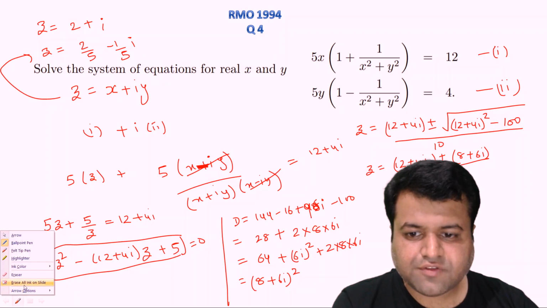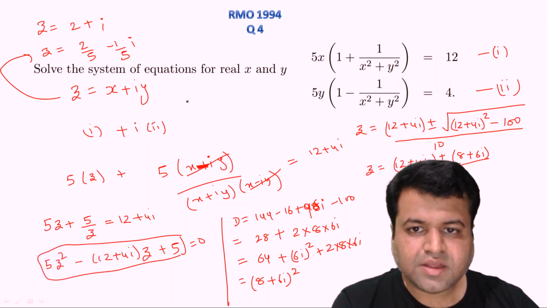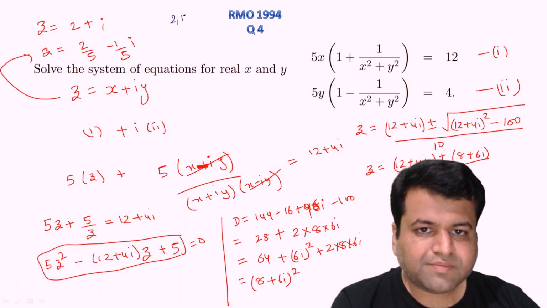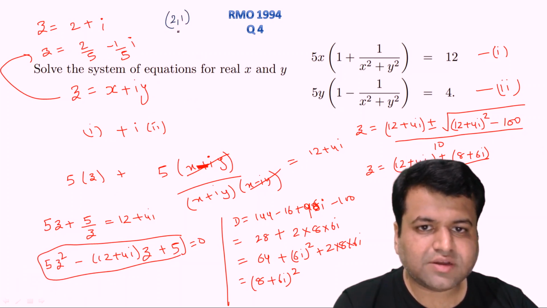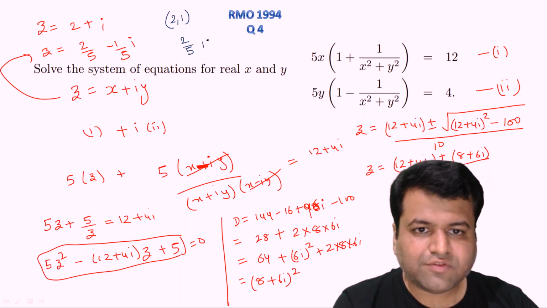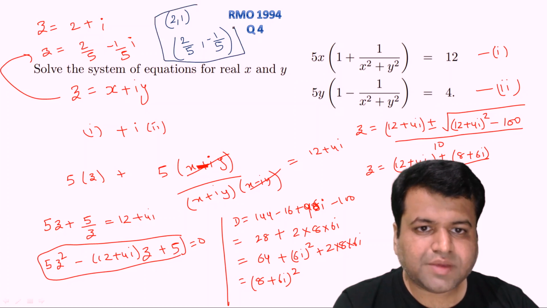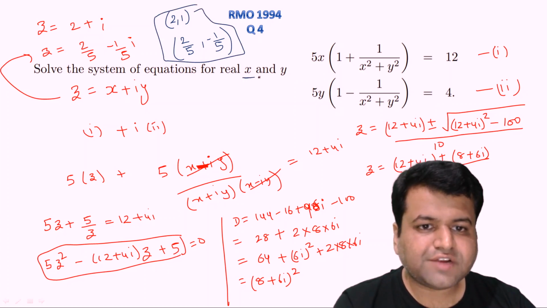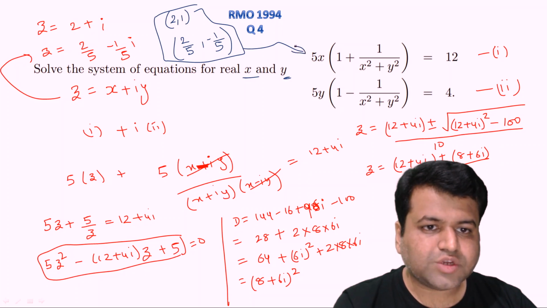So the pairs of values of x and y, the final answer, will be what? Let's write it with blue color, the final answer. That will be 2 comma 1. One possible value of x is 2 and that of y is 1, and the other value can be 2 by 5 comma minus 1 by 5, right? So these are the two possible pairs of the values of x and y that will satisfy this equation, right?